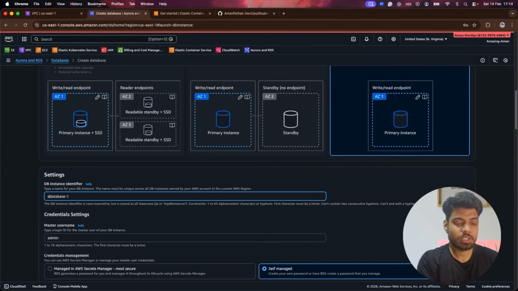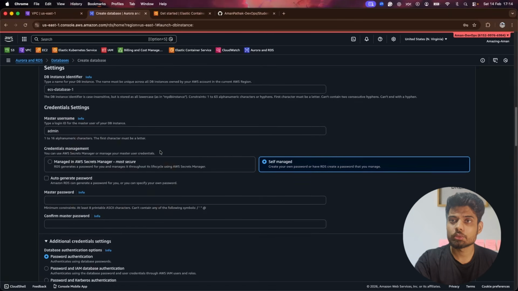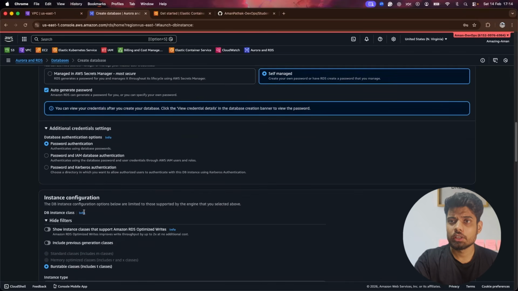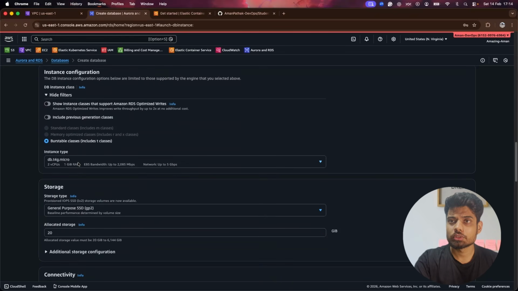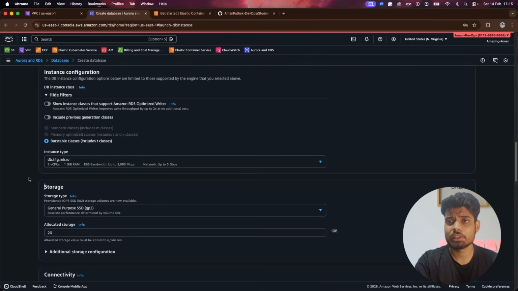Here I'll provide the name, ECS database 1. And this is the master username. After that, I'll provide the password for our database. I'll keep auto-generate password. Once that is done, I'll use the instance class T4G micro. That is a very minimum cost we will have once we complete this project. For the allocated storage, 20 GB is fine. Even if you want, we can keep it to 10.